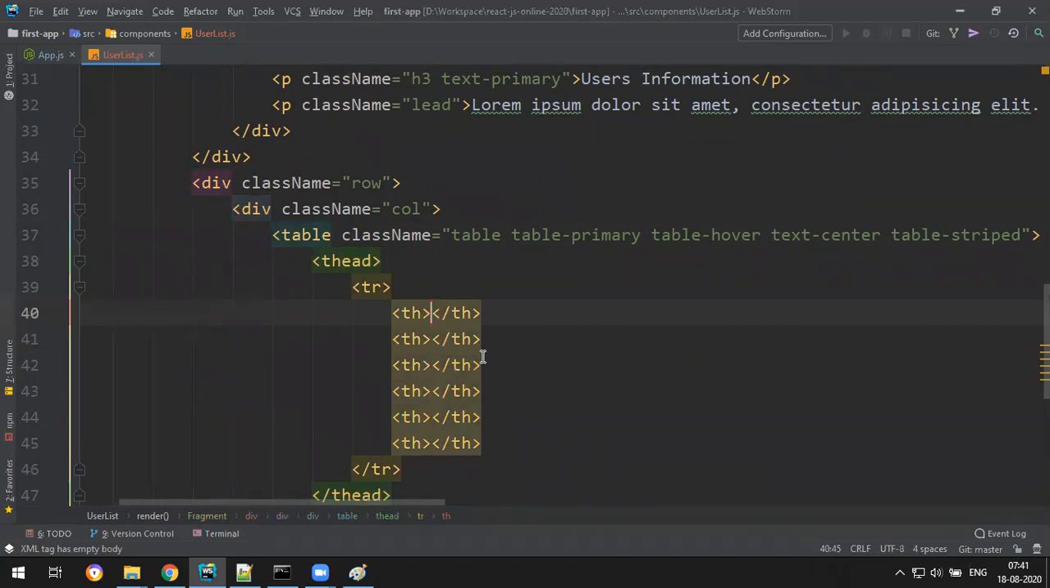Okay, wait, people are asking some questions. What question? Why do we use Express.js in the server? Dude, we are talking about React. Once we start Express.js, I will tell you.